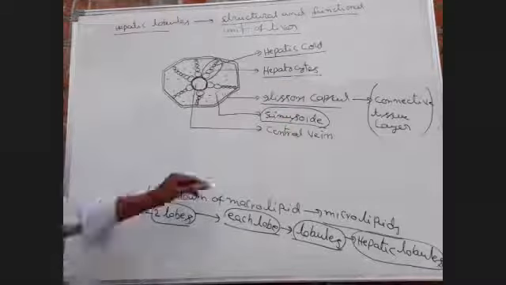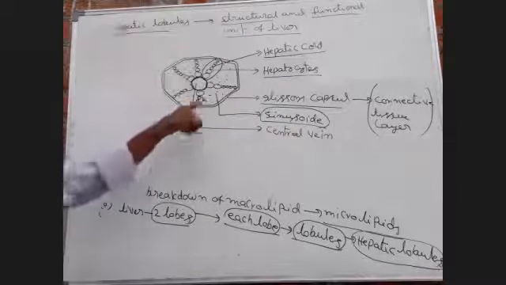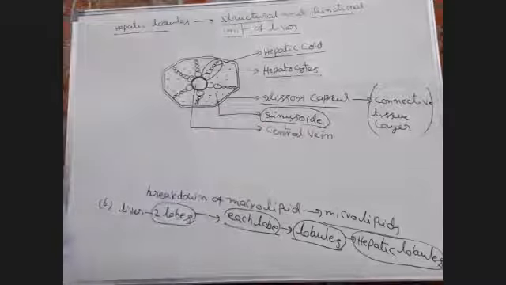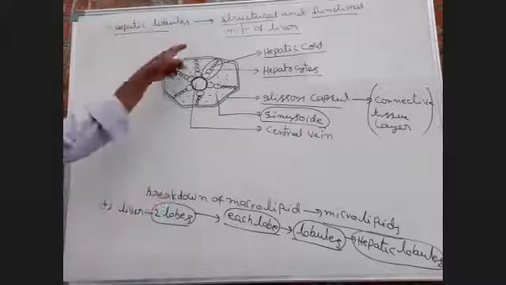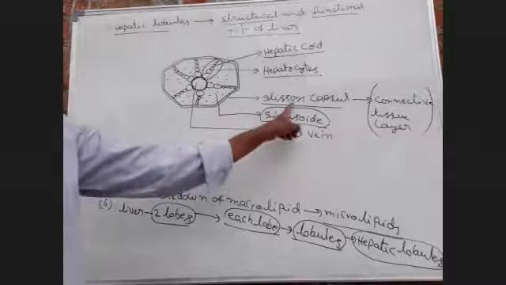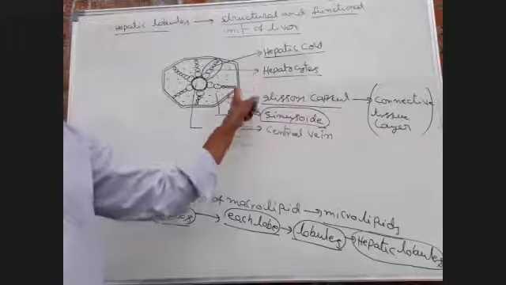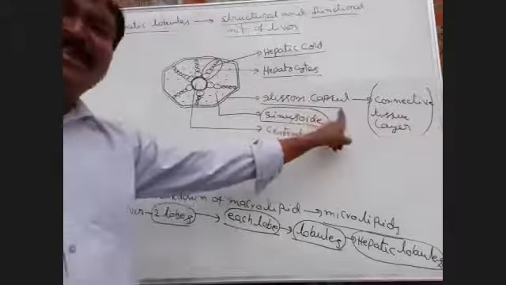At the center of the hepatic lobule, the central vein is present. Next one, around the hepatic lobule, a Glisson capsule is present. This Glisson capsule is made up of a connective tissue layer. Okay, right.